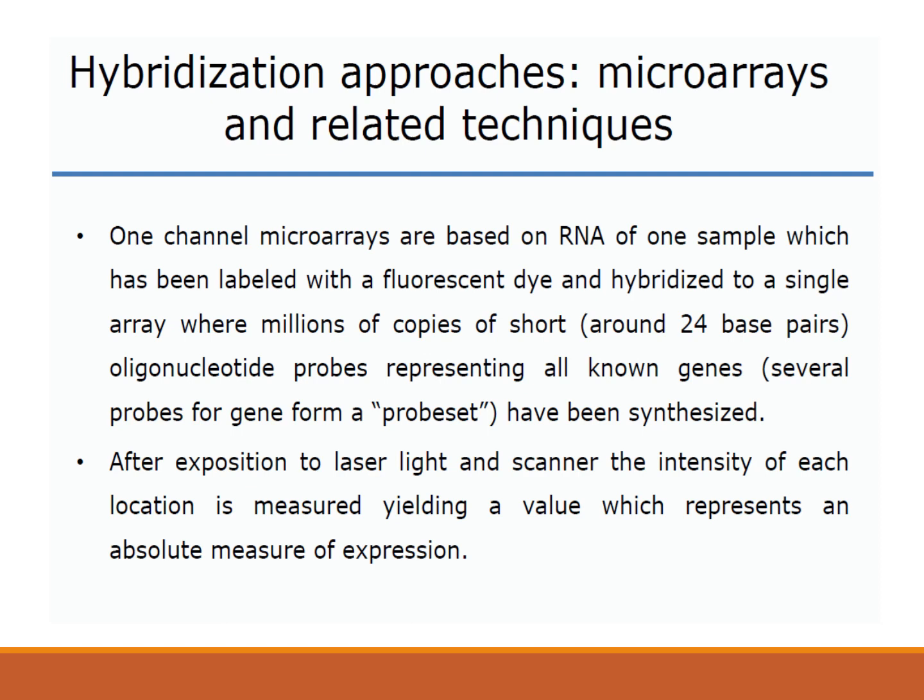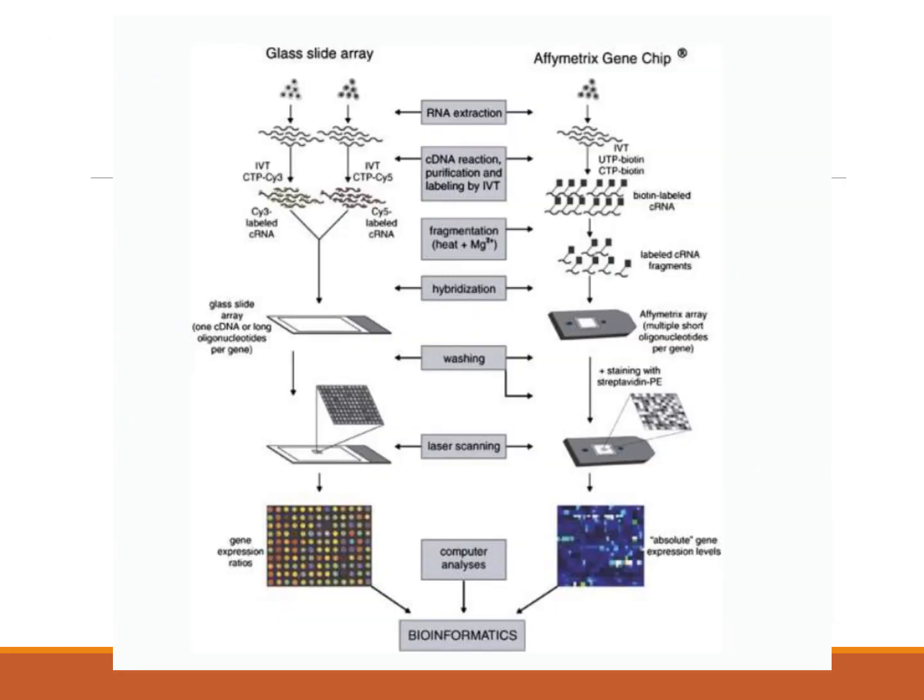In one channel microarray, in the single sample, how much gene expression has taken place can be measured, and that is called the absolute measure of expression. In two channel microarray, we perform relative measure of expression. So you can see in this diagram the whole procedure of microarray. One is glass slide microarray, where we can perform two channel or two color microarray, and the other one is Affymetrix gene chip, where we can perform single color or one channel, single channel microarray.